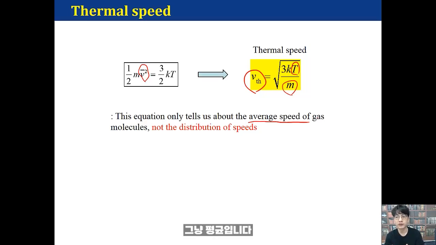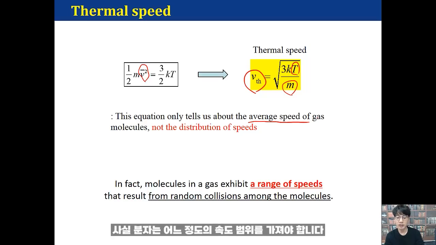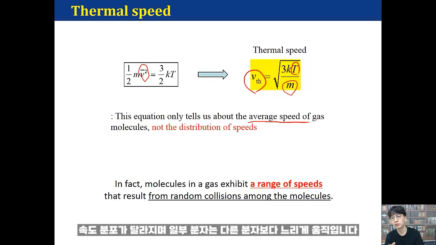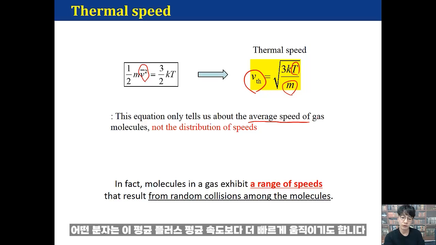No, it's just the average speed. In fact, molecules have a range of speeds, a distribution of speeds, due to the random collisions among the molecules. Some molecules will move slower than the others, and some will even move faster than this average speed.